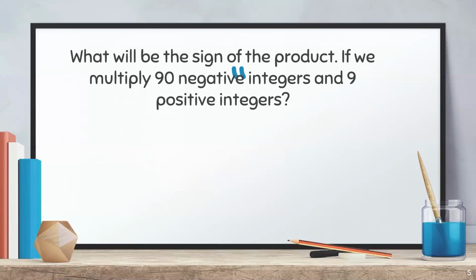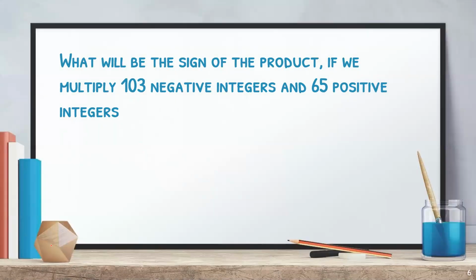Positive will not affect the number. Positive चाहे कोई भी number हो, positive sign से it cannot affect, but negative sign से it can affect. So I'll just look at the number of negative integers, whether that number is even or odd. Okay. So what will be the sign of the product if we multiply 103 negative integers and 65? Positive does not affect, negative affects. So negative का number देखो, this is odd. So it will be negative.